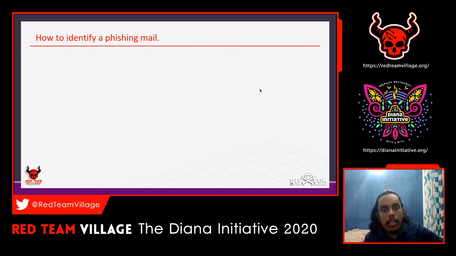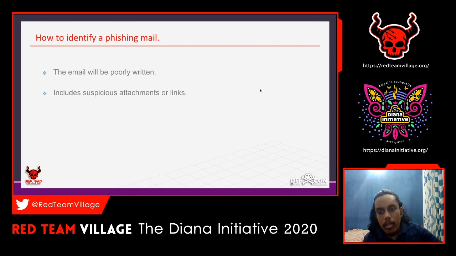And the next one for how to identify a phishing mail: the email will be poorly written. Most of the time it has grammatical errors and some alignment errors, so you have to check for that also. And it includes suspicious attachments or links.